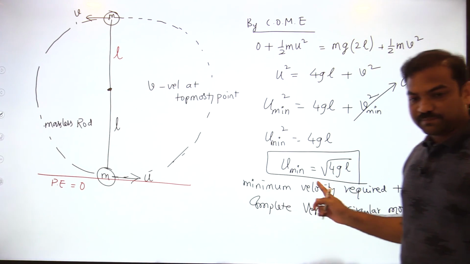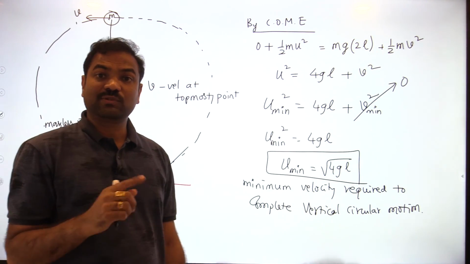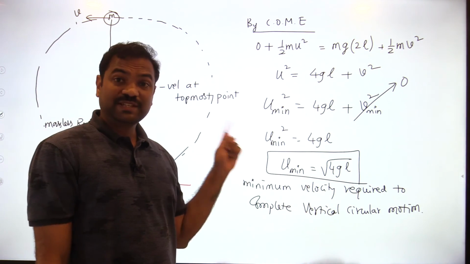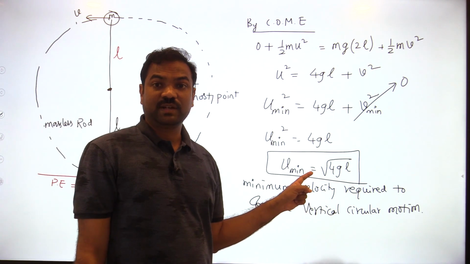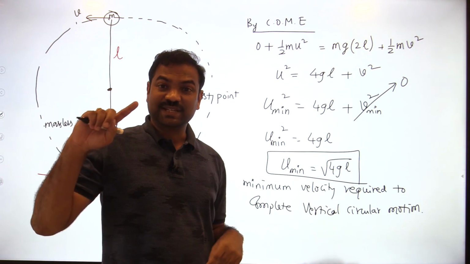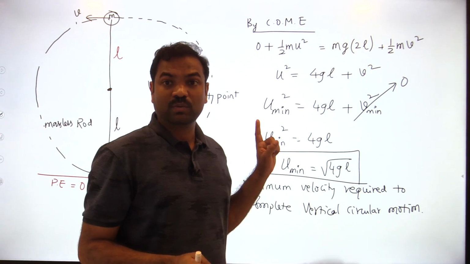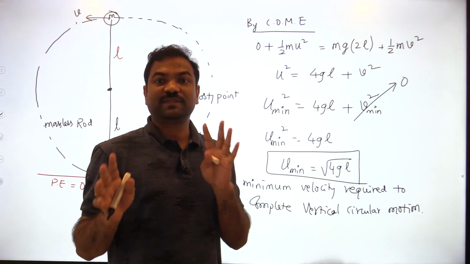So there is a difference. See, if it is a string, what is the minimum velocity required to complete the vertical circle? Root 5gl. If it is a rod, the minimum velocity required to complete the vertical circle is root 4gl. Why is there a difference? Because that is a string, this is a rod. A string can slack, but a rod won't slack. So because of that difference,